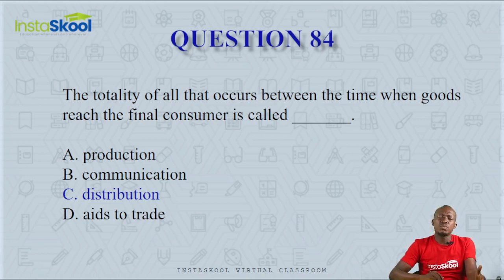Between when a producer produces a good and when it gets to the final consumers, it goes through channel of distribution, and that's called distribution. It's not production. Production is the act of creating the goods and services. Communication is the exchange of information, and aid to trade is all the activities that make trade easy. So the correct answer is option C, distribution.